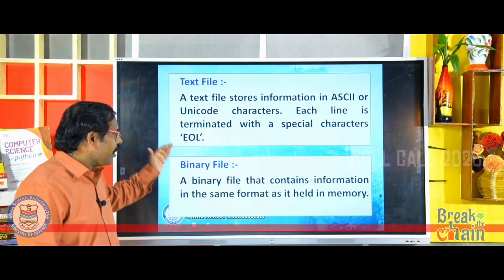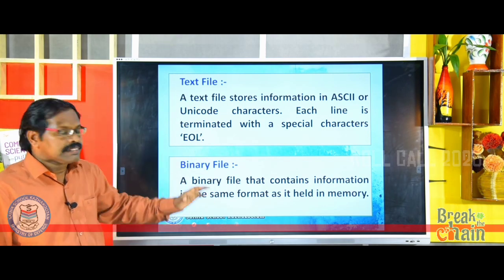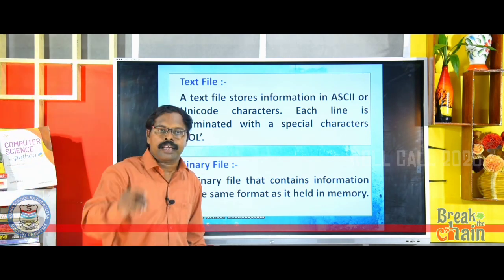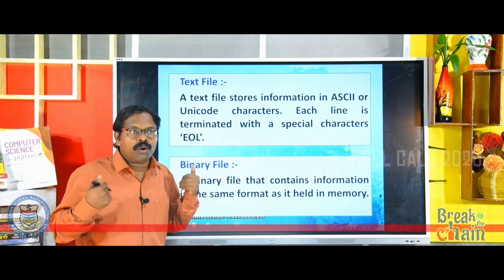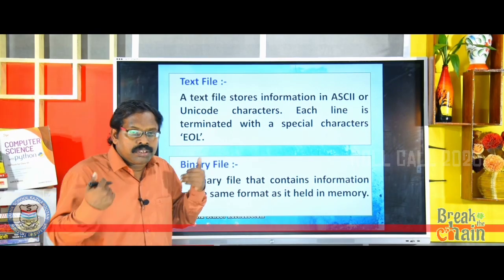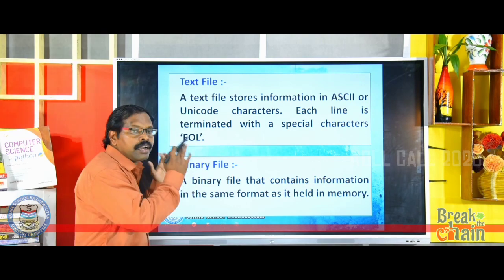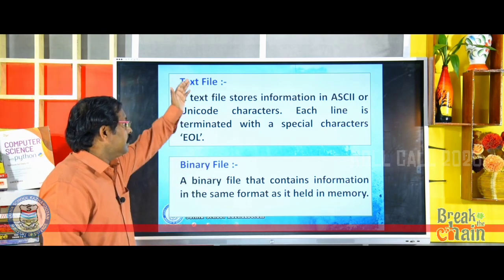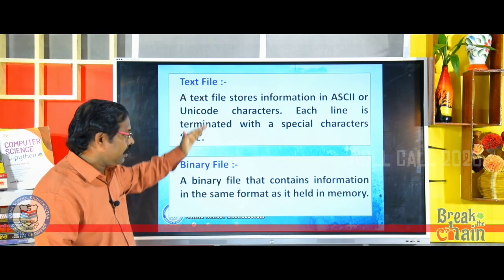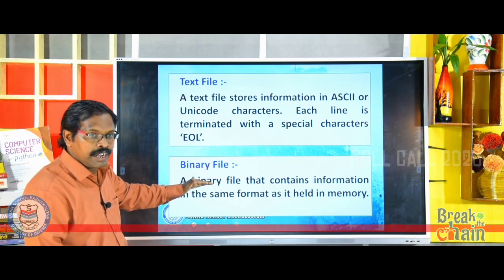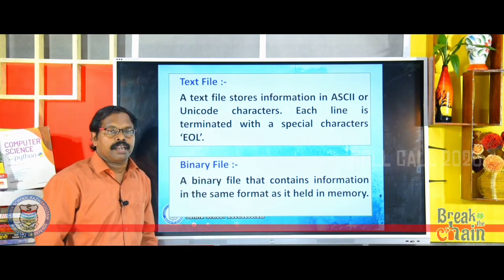Now the second type of file, you look here, a binary file. A binary file contains information in the same format as it is held in memory. That means whatever you are entering, without any conversion, without any encoding, the same raw data is stored in the computer. That is called a binary file. The text file extension, you are aware that .txt is the extension of a text file. Then what is the file extension of a binary file? .dat, that is the file extension of a binary file.